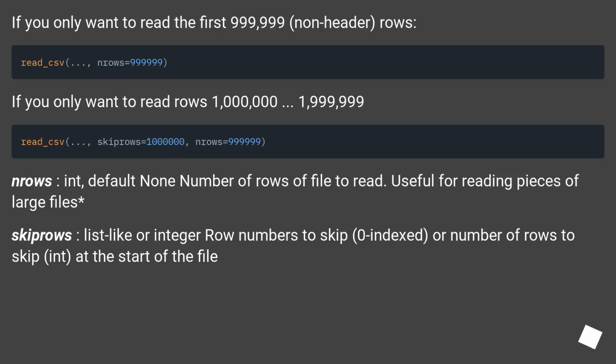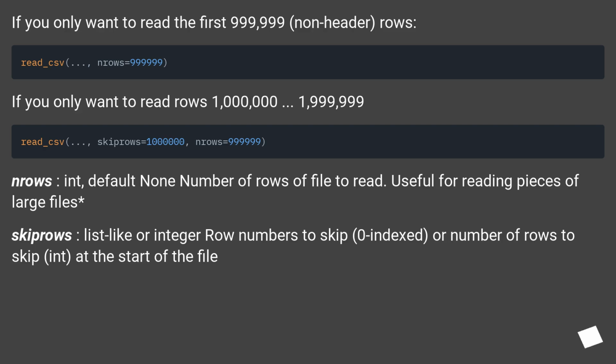If you only want to read the first 999,999 non-header rows. If you only want to read rows 1,999,999. nrows, int, default None: number of rows of file to read. Useful for reading pieces of large files.